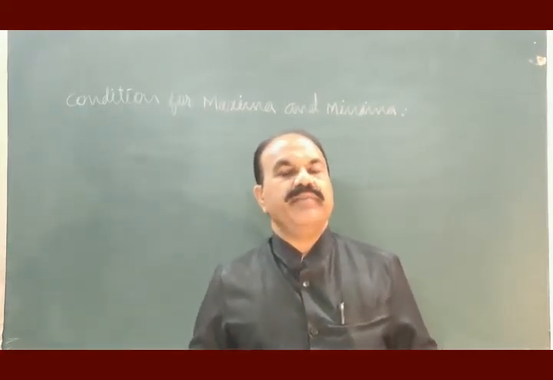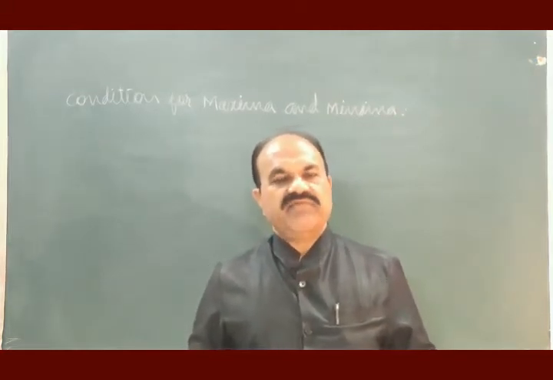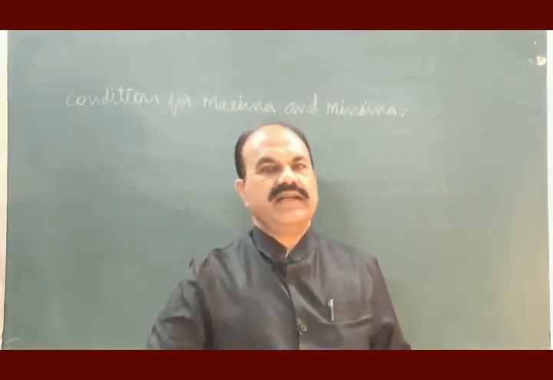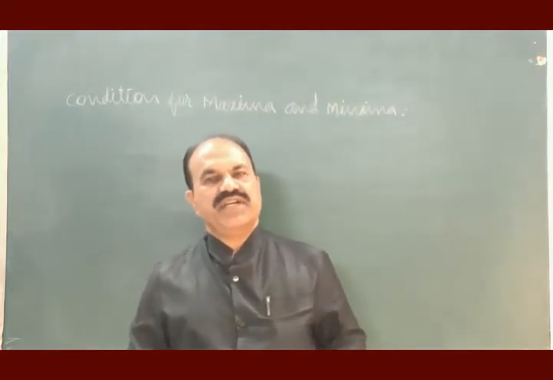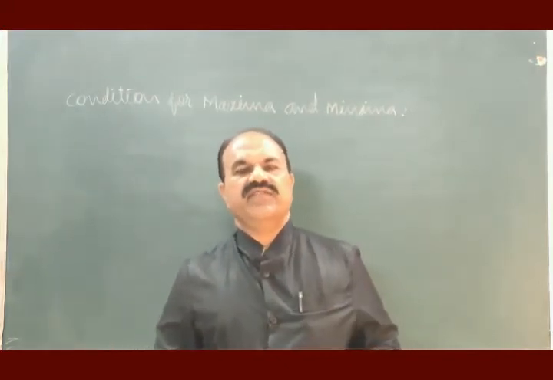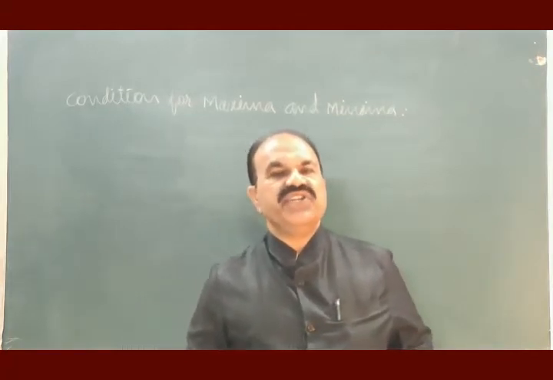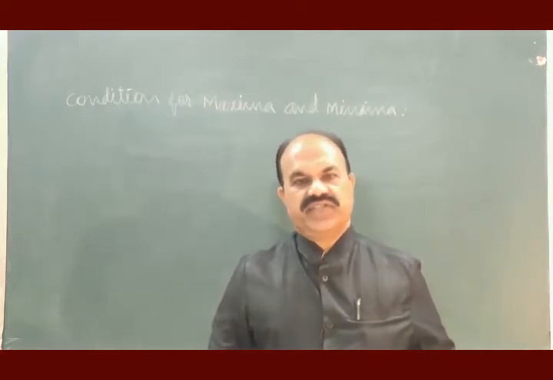This function may have a minimum value. The maximum value of a function is known as maxima of that function. The minimum value of a function is known as minima of that function. We wanted to know what are the conditions for the maxima and minima of a function.